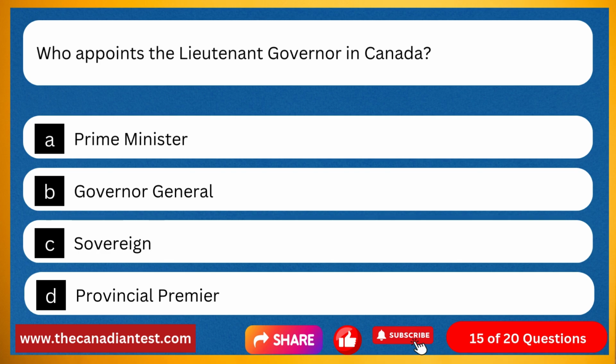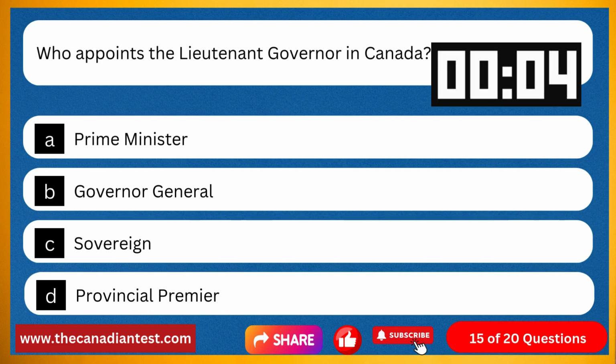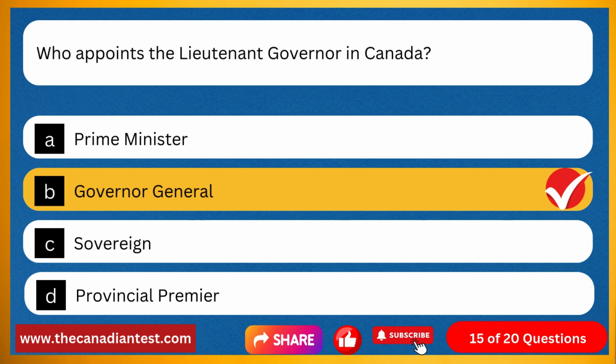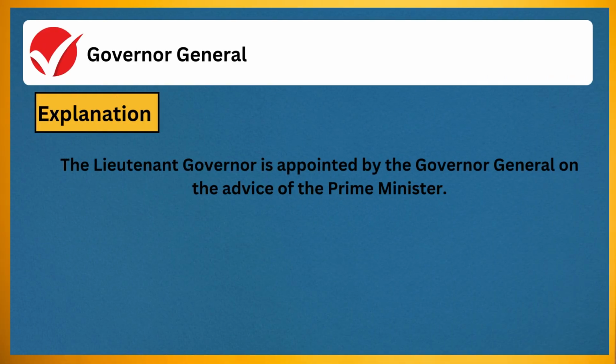Question 15. Who appoints the Lieutenant Governor in Canada? Option A, Prime Minister. Option B, Governor General. Option C, Sovereign. Option D, Provincial Premier. The correct answer is Governor General. Explanation: the Lieutenant Governor is appointed by the Governor General on the advice of the Prime Minister.